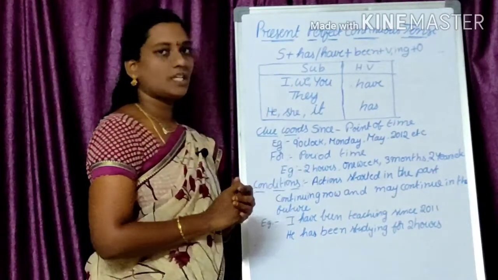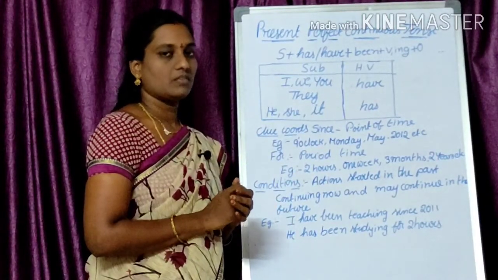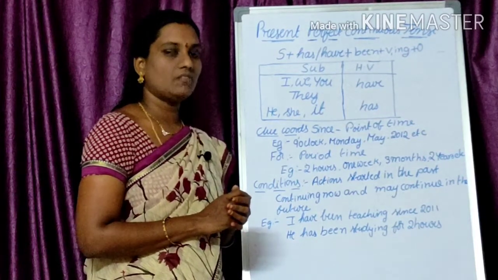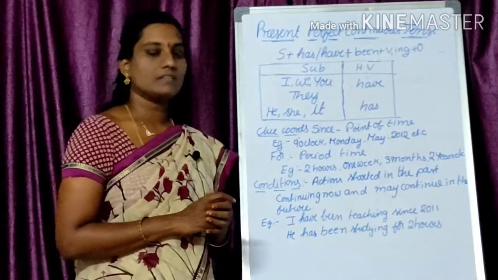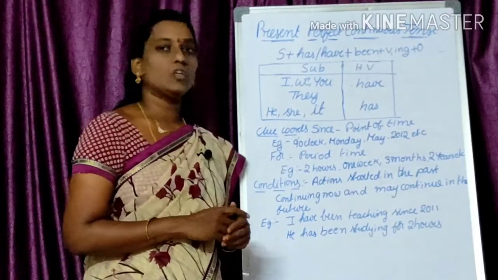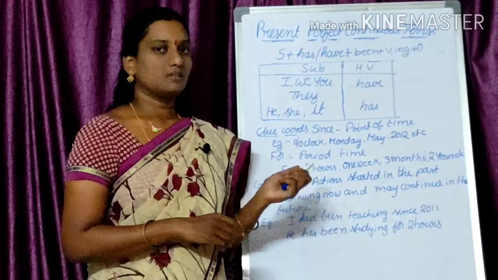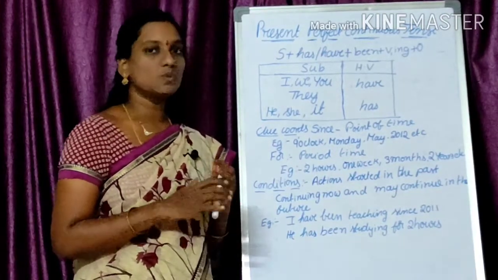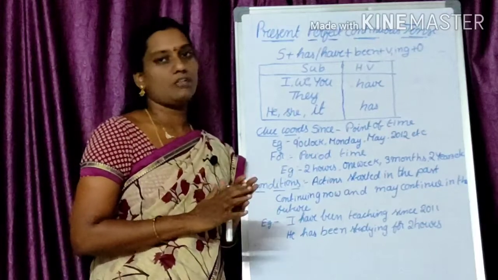I, we, you, they will have the helping verb have. He, she, it will have the helping verb has. Okay, now let's go through the clue words, since and for. Since is used only for a point of time.